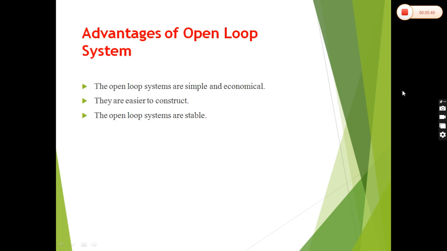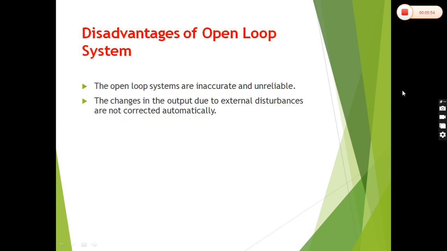These are the advantages of open loop systems. Open loop systems are very simple and economical. They are easier to construct. Open loop systems are stable. The main disadvantages of open loop systems are that they are inaccurate and unreliable. The changes in the output due to external disturbance are not corrected automatically.